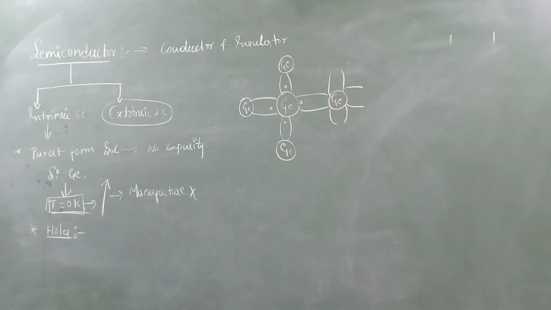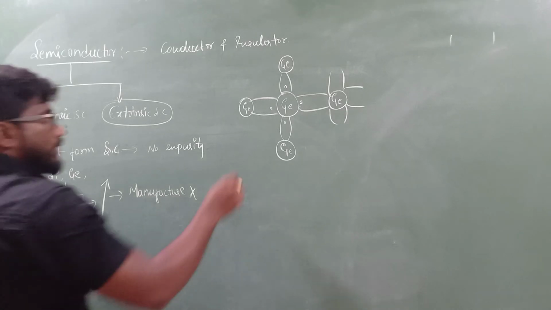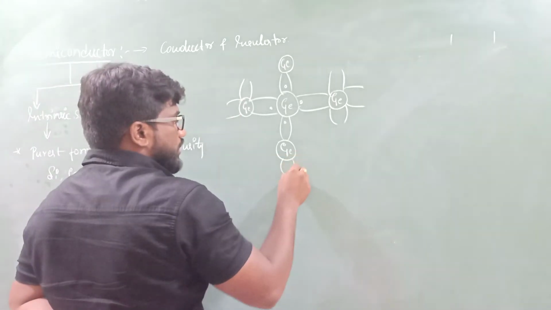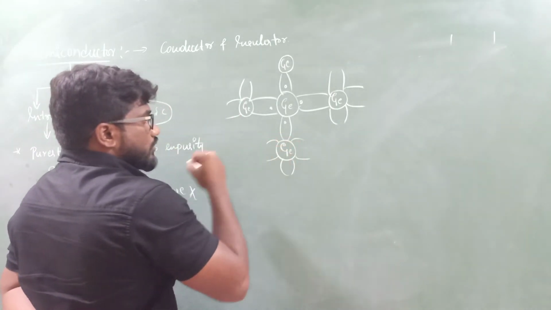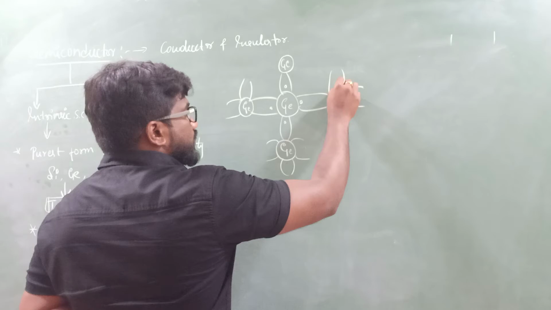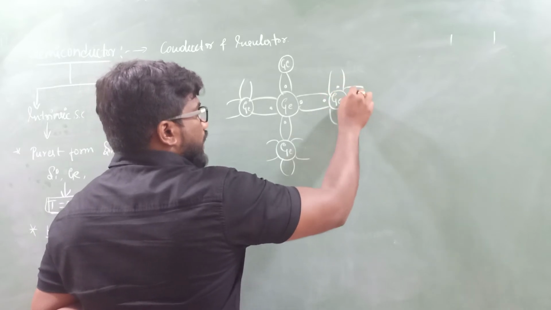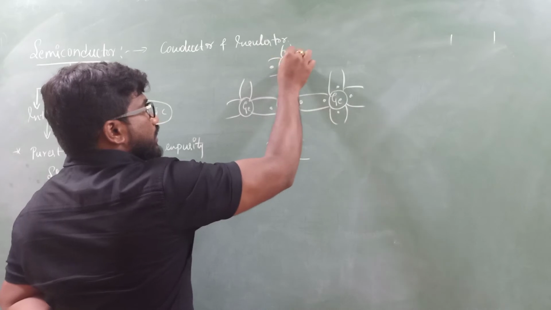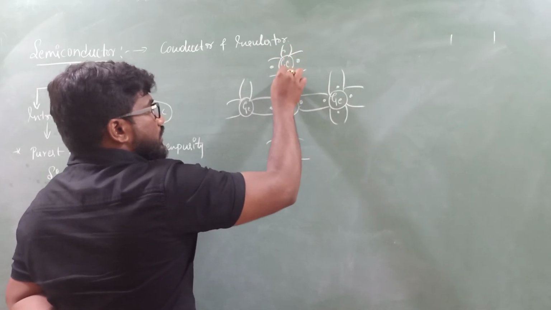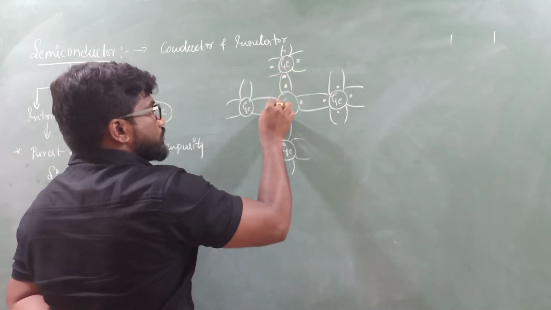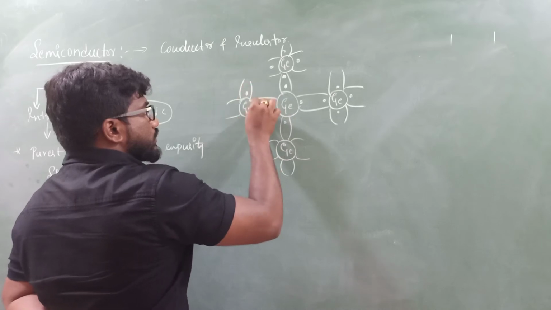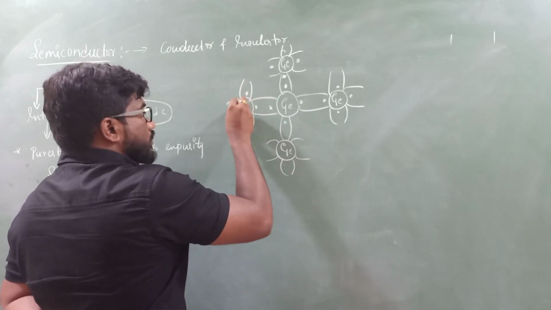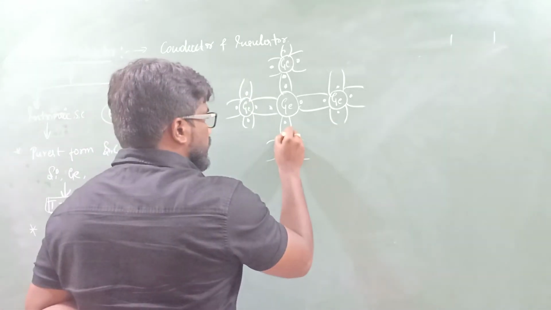These 4 valence electrons will combine with the neighboring silicon or germanium atom, as shown in the figure. Observe the figure carefully.